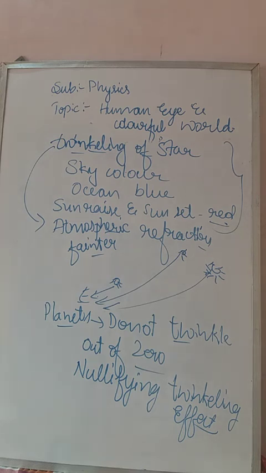So this is about the planets and the stars. Next we have to know about the sunrise and sunset, why the sunrise and sunset appear red, and the ocean color is blue and everything. Hope you will understand this, and this is most important and most repeated. Anyone can ask in the examination about the twinkling of stars, why the planets do not twinkle, why the sky's color is blue, why the ocean color is blue, or why the sunrise and sunset appear red. It is very important also. You should be ready to answer. Thank you all.